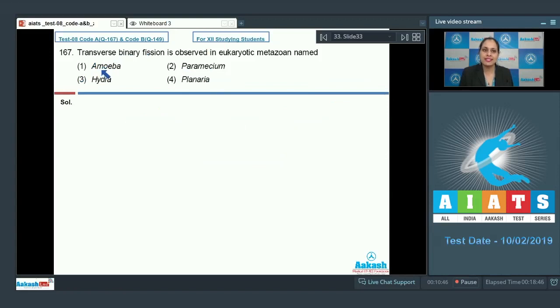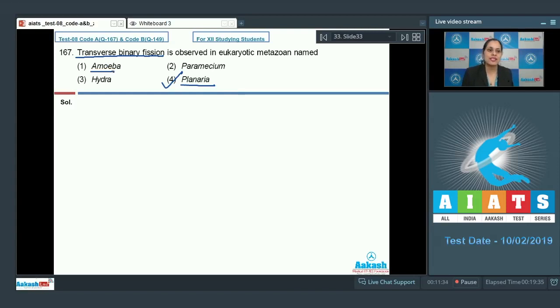Question number 167. Transverse binary fission is observed in eukaryotic metazoan named, and the options are amoeba, paramecium, hydra and planaria. The correct answer to this question is option number 4, planaria. Planaria is a free-living platyhelminth which shows transverse binary fission, in which the plane of division passes through the transverse axis of the body. Let's discuss other options also.